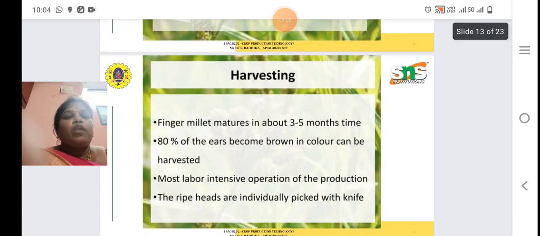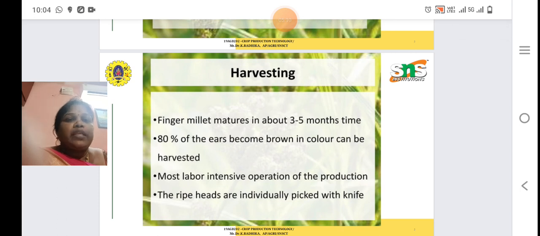Then let's see the harvesting. Finger millet matures in about 3 to 5 months. When 80% of ears become brown in color, it can be identified as ready to harvest. Harvesting is the most labor intensive operation of the production. The ripe heads are individually picked with a knife.